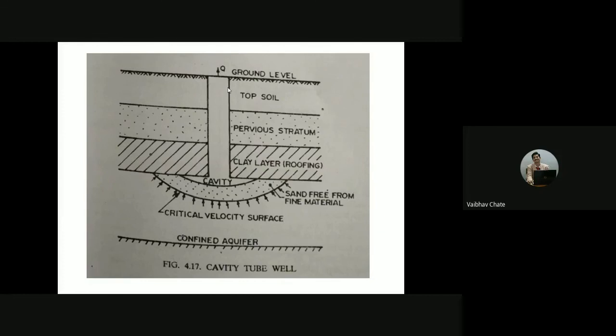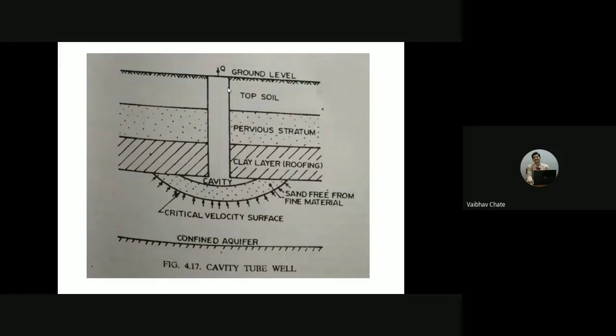When we again talk about the difference between the strainer type tube well and the cavity type of tube well, in case of strainer, the flow is radial in direction. Whatever the problems we have solved in unit number 3, if you go back, we have considered radial flow there. One of the assumptions was that steady radial flow will be there. That is, the water used to enter through the sideways, not through the bottom. Please understand.